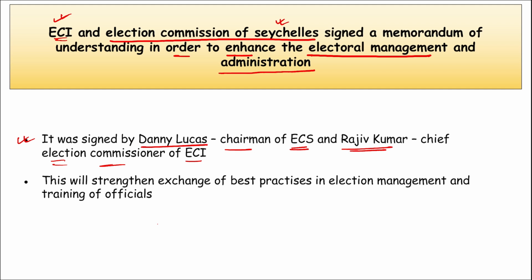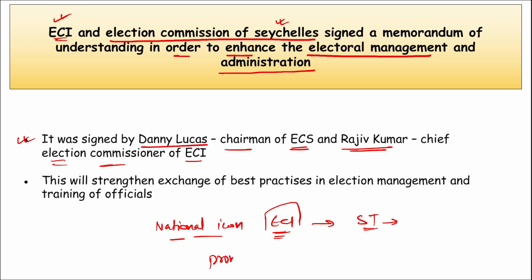Apart from this, remember who has been appointed as the national icon. National icon by ECI recently. He will be Sachin Tendulkar. He is a very famous former Indian cricket player, and he was appointed as national icon by Election Commission of India in order to promote and encourage youth to take part in elections. Right?